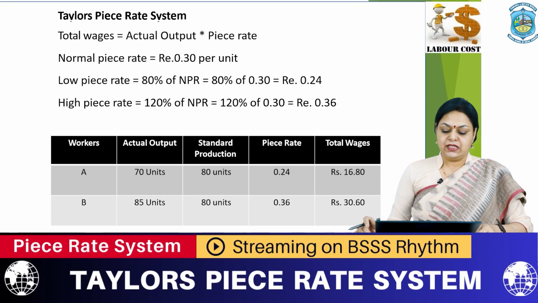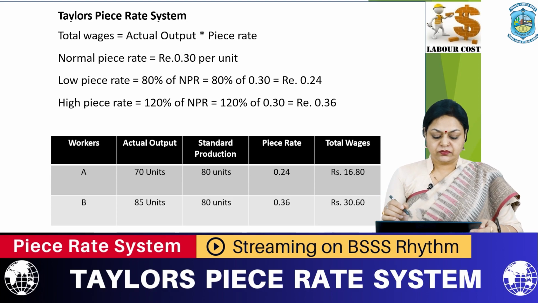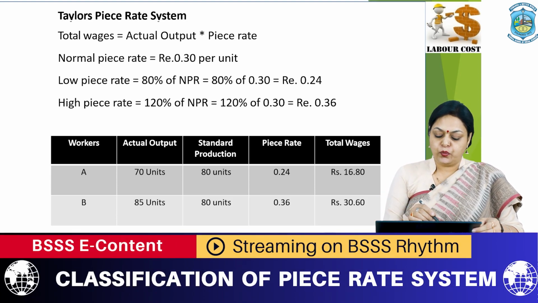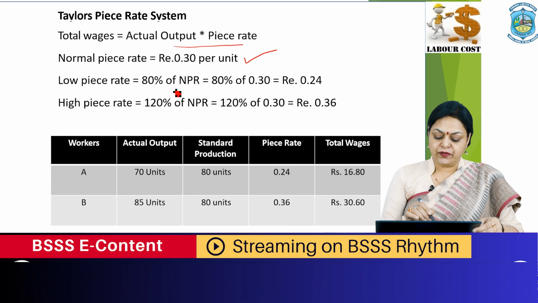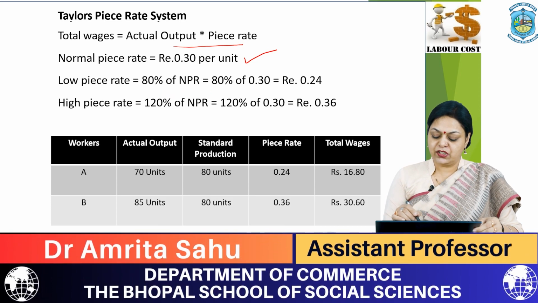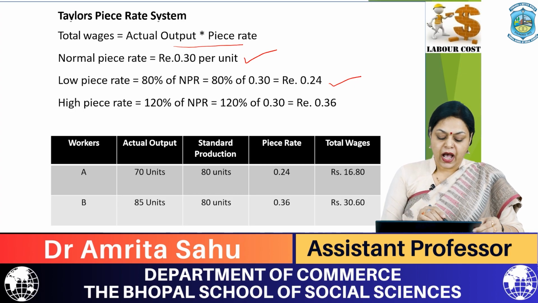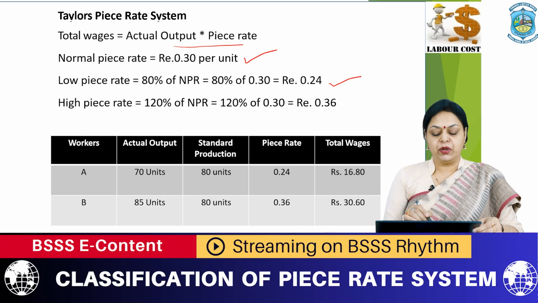Taylor piece rate system: total wages is equal to actual output into piece rate. Normal piece rate, as per the calculation, is 0.30 per unit. Low piece rate is 80% of normal piece rate, that is 80% of 0.30, which is 0.24 rupee. High piece rate is 120% of normal piece rate, that is 120% of 0.30, which is 0.36 rupees.